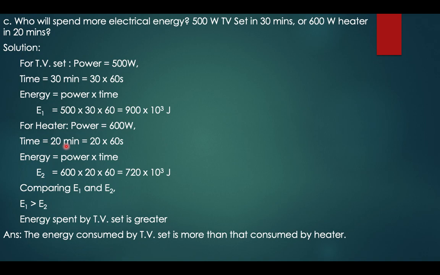Now for the heater, power is 600 watt. Time is equal to 20 minutes, so 20 into 60 seconds. Energy will be 600 into 20 into 60, which will be equal to 720 into 10 raised to 3 joule. Now when you compare E1 and E2, it is observed that the TV set takes more energy than the water heater. So therefore E1 is greater than E2. Therefore energy spent by the TV is greater. The energy consumed by the TV set is more than that consumed by the heater.